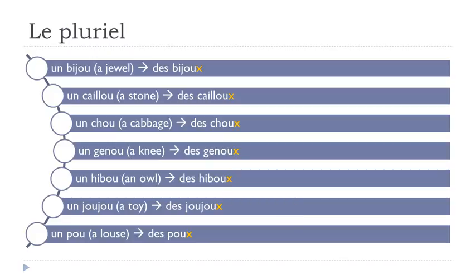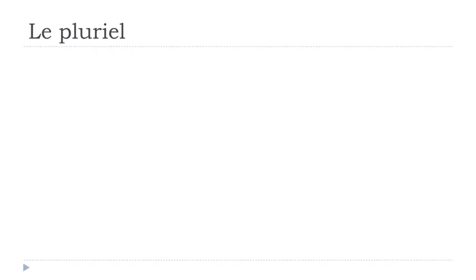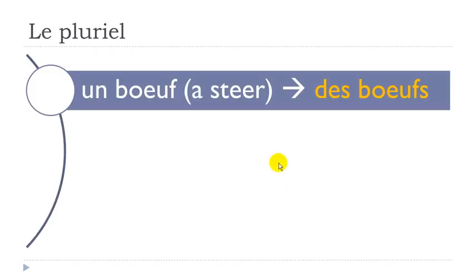But still, as usual, we've got exceptions. A few exceptions, not that many, but these exceptions are really strange because the pronunciation will change. We'll take this one, un bœuf, and at the plural you just write it like we saw previously, you just add this s, but the pronunciation changes quite a lot because you get des bœufs.